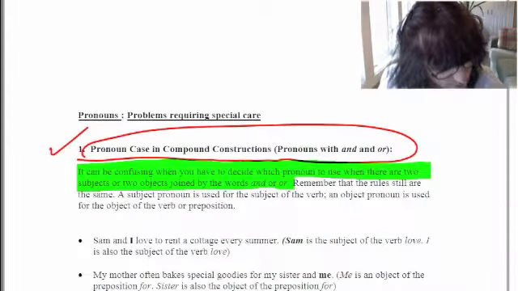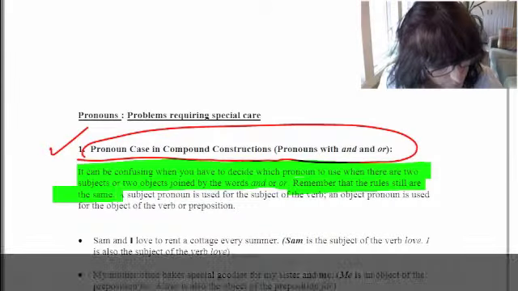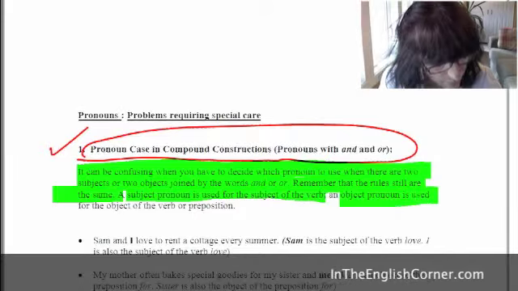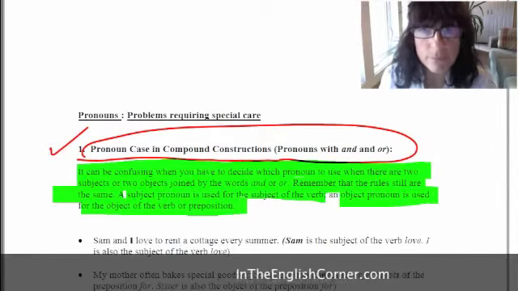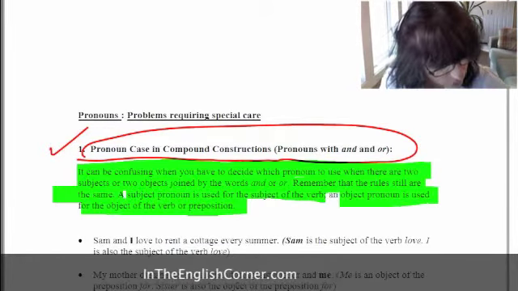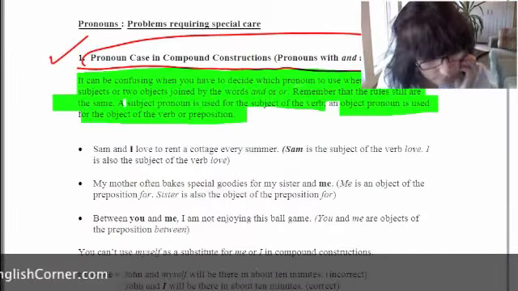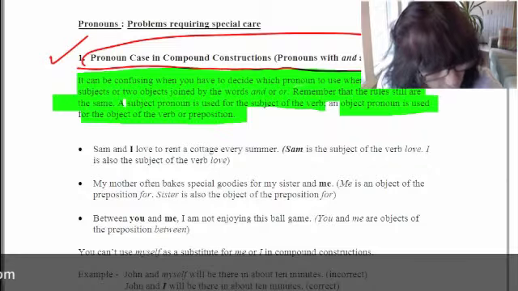Remember that the rules still are the same. A subject pronoun is used for the subject of the verb, and an object pronoun is used for the object of the verb or the object of the preposition. So rules, rules, rules, but look at examples, because examples will always help to clarify the rules.